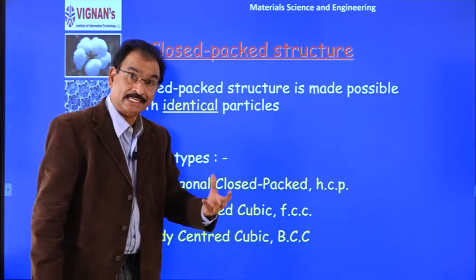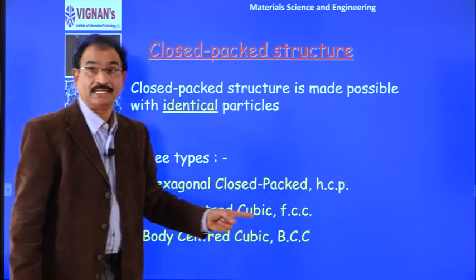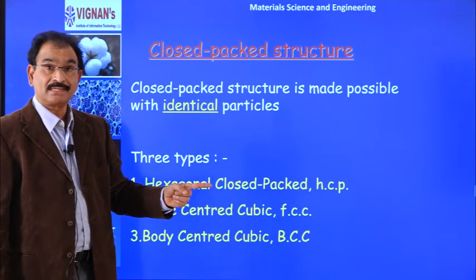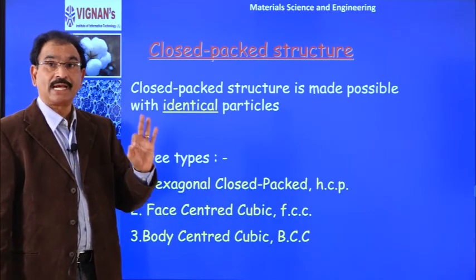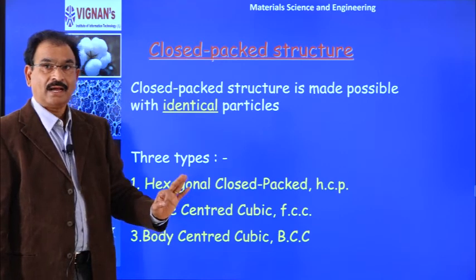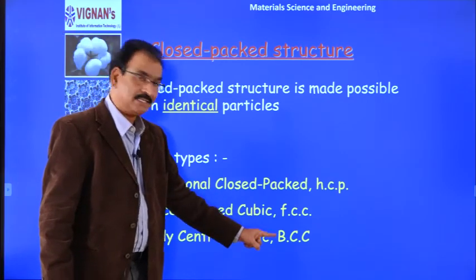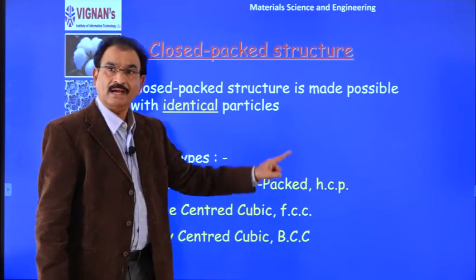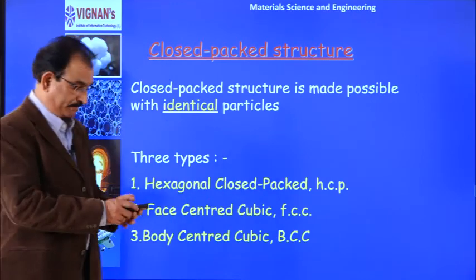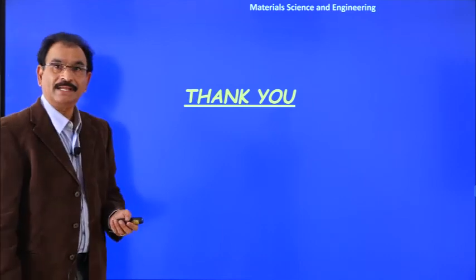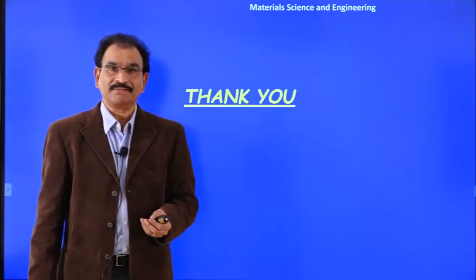Zinc has an HCP lattice. So metals have close packed structures, either BCC or FCC or HCP, right? So that is about the close packed structures of the metals.